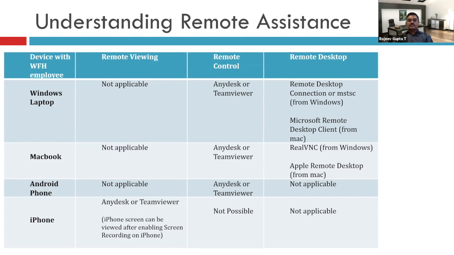And that remote viewing is not direct. The person whose iPhone is to be viewed by the central person has to do a certain procedure so that the screen recording starts happening, and that screen recording stream actually passes on. So it's in fact safe. You can say that iPhone is very safe, but definitely supporting a person who's having an iPhone is also difficult.